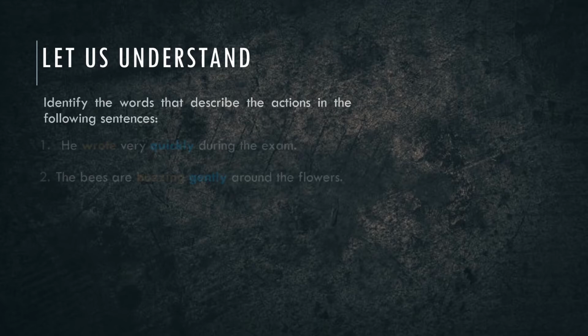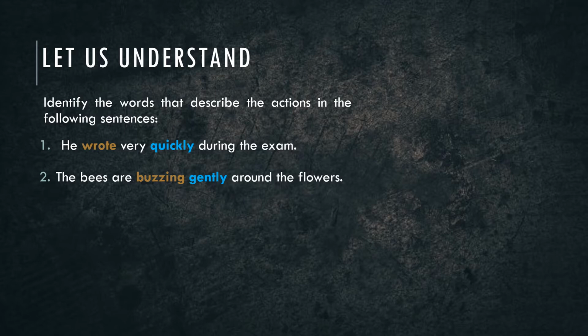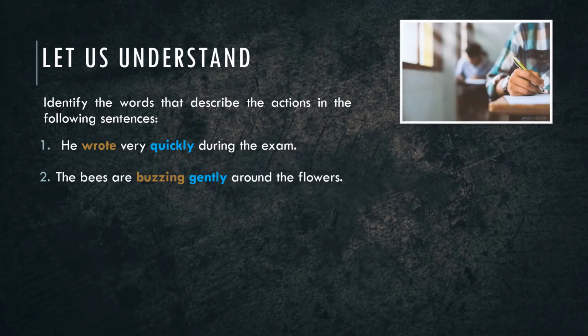Let us begin with a simple activity. Some sentences are displayed on the screen. Now we have to identify the words that describe the actions in the given sentences. Look at the first sentence, children. He wrote very quickly during the exam. Can you identify the word that describes the verb or action here? Yes, children. The verb or action is wrote, and the word quickly describes the verb wrote in this sentence.